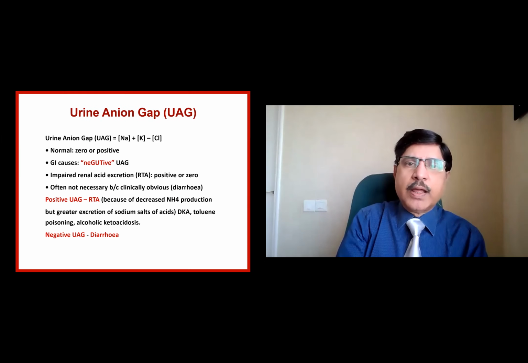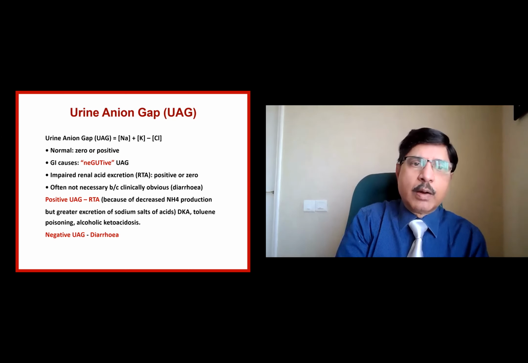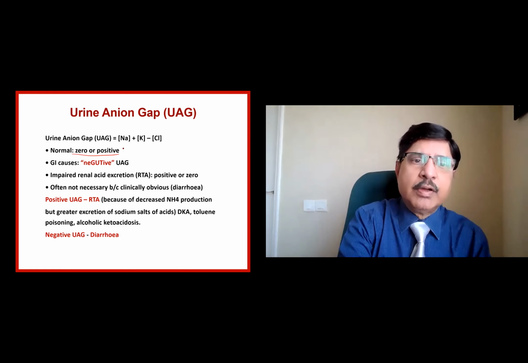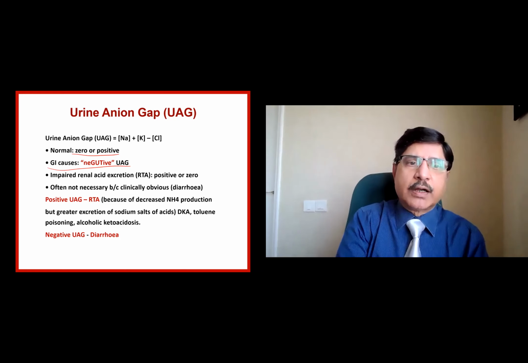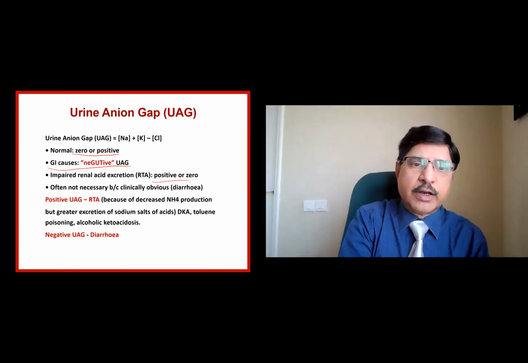Urine anion gap, sodium plus potassium minus chloride, normally is either 0 or positive, and it is negative in case of gut-associated disorders. With impaired renal tubular excretion, it becomes much more positive than normal.